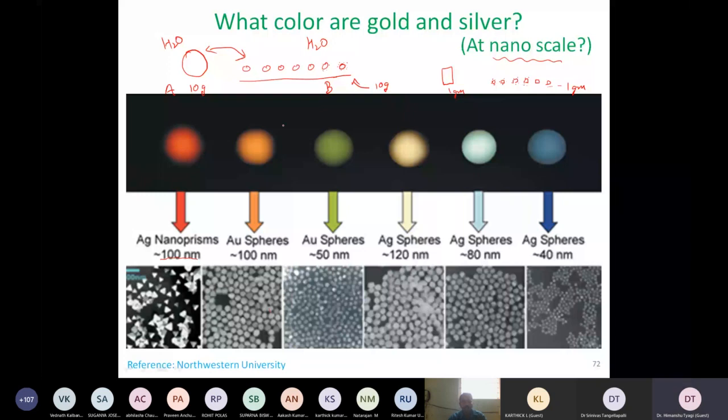Why is that? Because if the surface area of this particular droplet was, let's say, A, the surface area of these droplets is going to be much higher than that. It could be even 100 times A or 1,000 times or even 1,000,000 times, depending on how small I make these droplets. And the number of surface electrons over here will be 100 times less compared to the surface electrons over there. I think this point is clear.